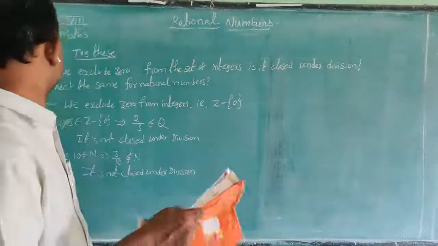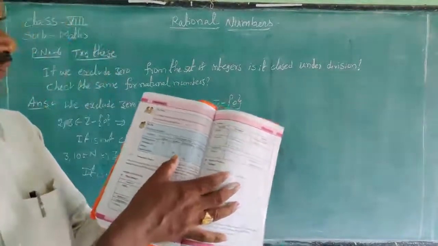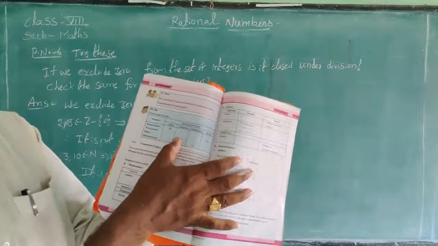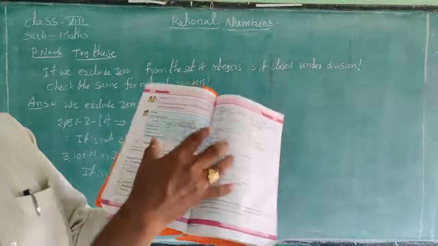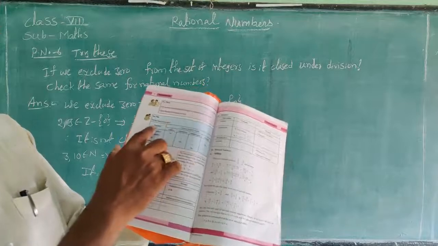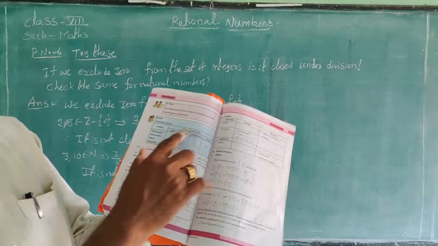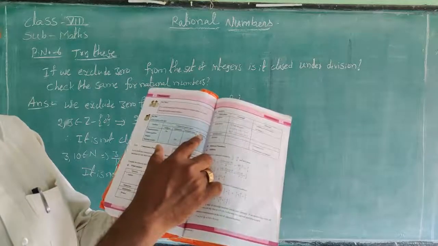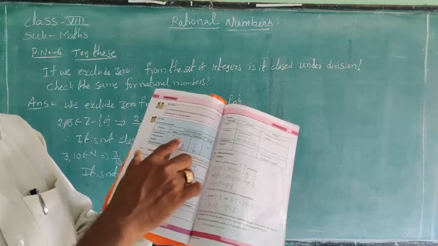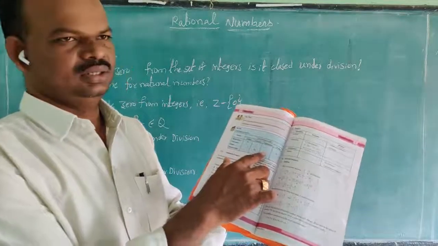Page number 6. Do this. Fill the blanks in the table. Closure property of numbers under addition, subtraction, multiplication and division. Which is closed, which is not closed?